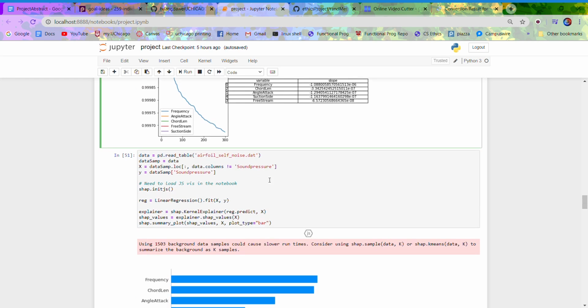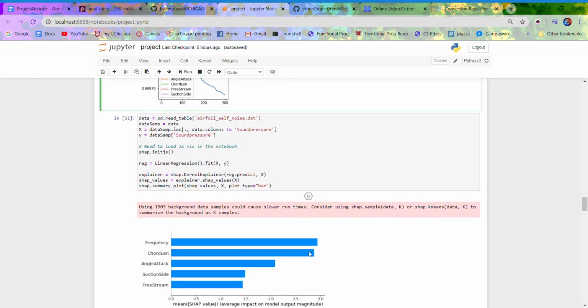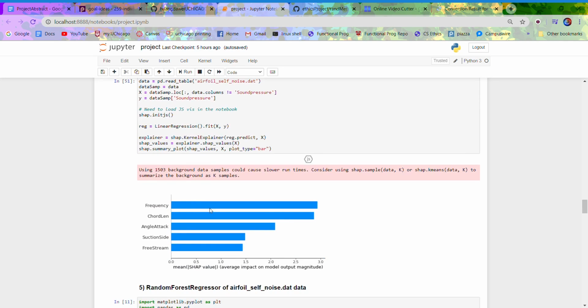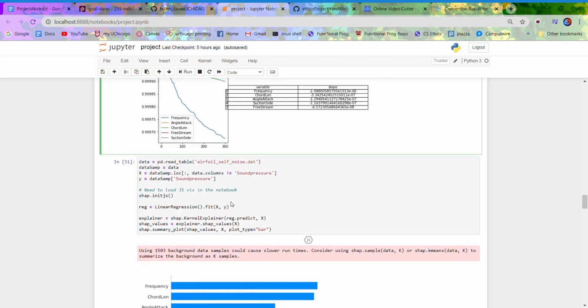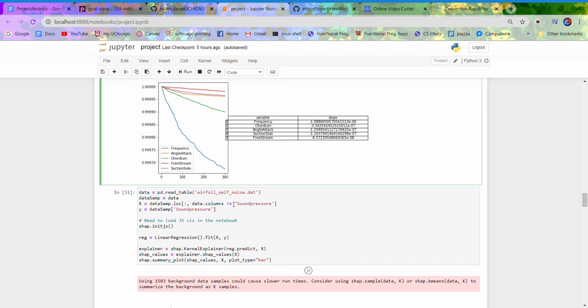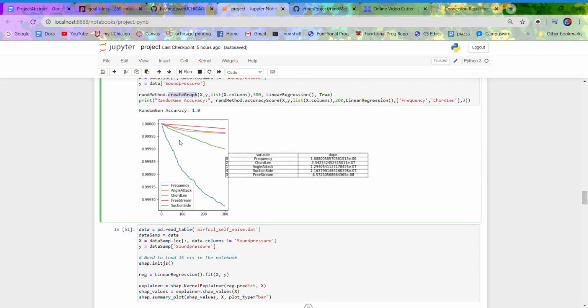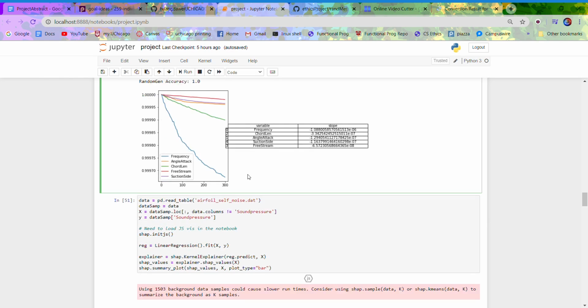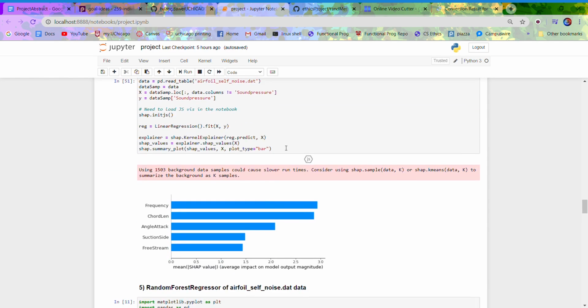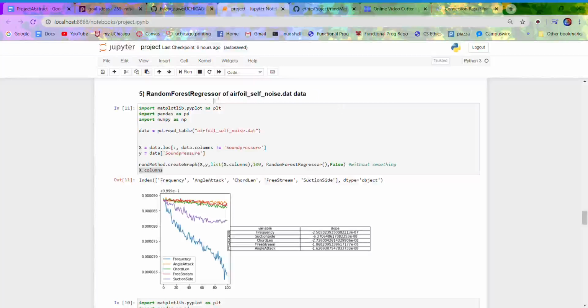And I want to confirm this with Shapley values, which indeed show that frequency has the most significant weight, followed by chord length and angle of attack. A very important thing to note here is that the difference between each of these slopes is not according to scale. This shows that frequency is much more significant than chord length, which we have shown in Shapley values to not necessarily be the case.